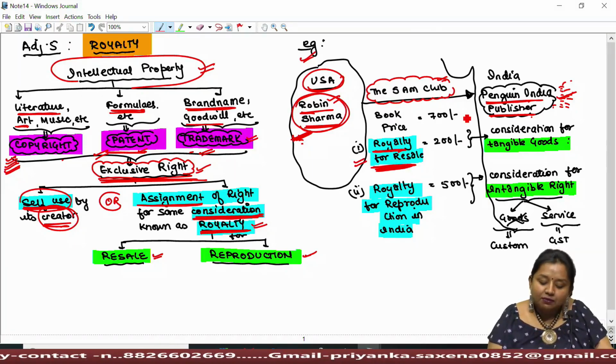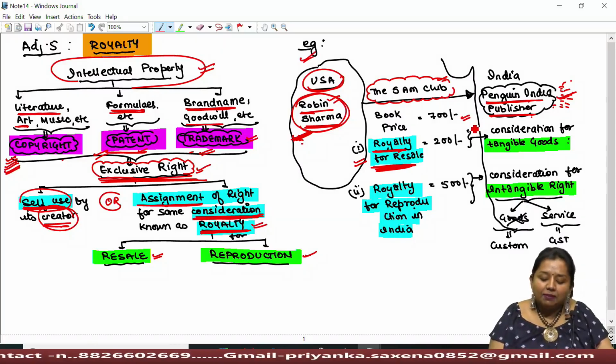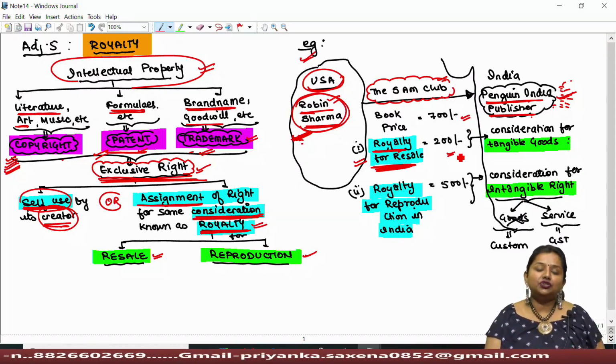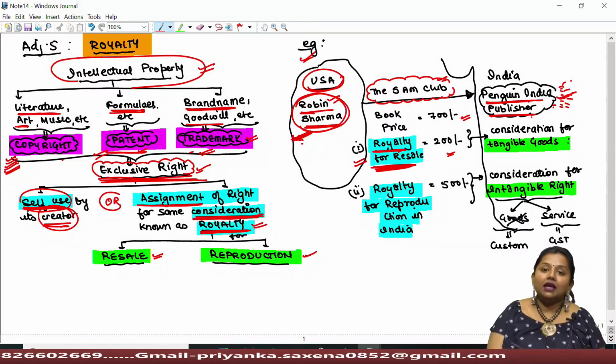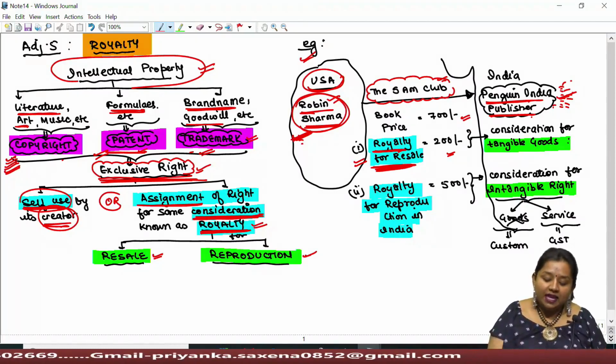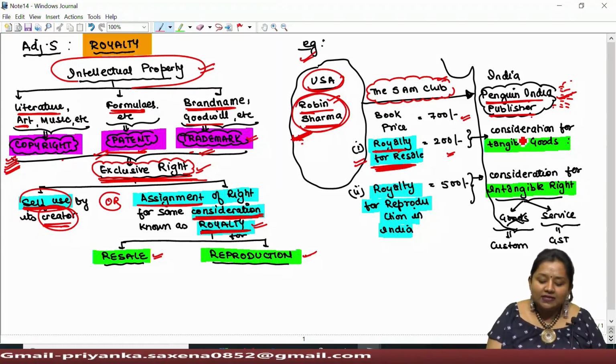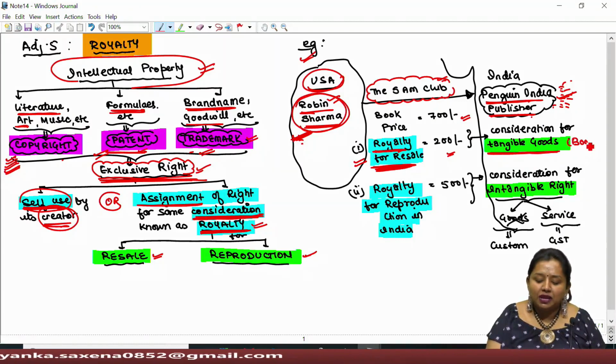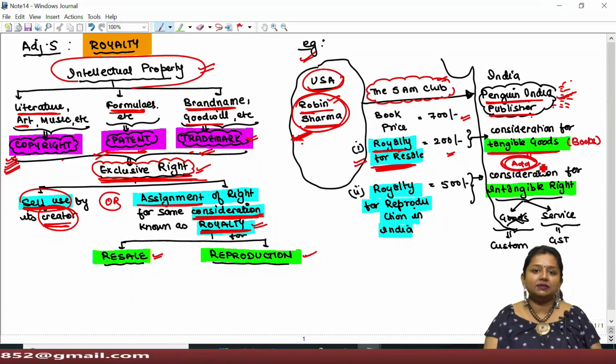Now, if I say that the book price is 700 and Penguin India is paying 200 in addition to that as a royalty for resale, then the lawmaker says that since this royalty is for tangible goods, that is books being imported in India, therefore it shall be added while computing the assessable value.